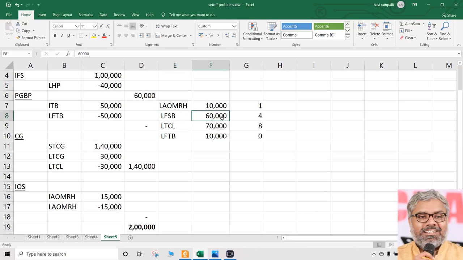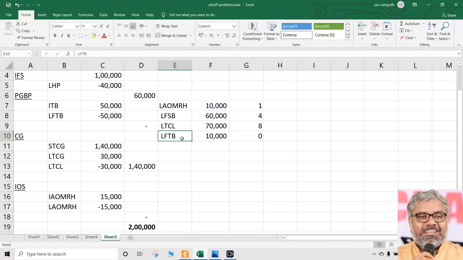Loss from speculative business could not be set off because there are no profits from speculative business. So that is going to be carried forward for future 4 years. Again, long-term capital loss also has a restriction. It could have been set off only against long-term capital gain, which was available only to the extent of 30,000. So remaining 70,000 has to be carried forward for next period of 8 years.